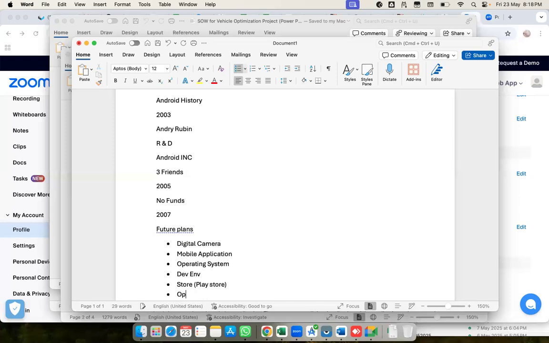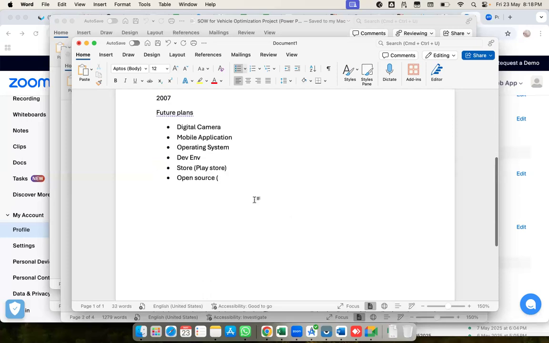And it is always open source. They explained all this to Google. Google accepted, but asked one question: why is this always open source? Because they developed this under the OHA, the Open Handset Alliance.